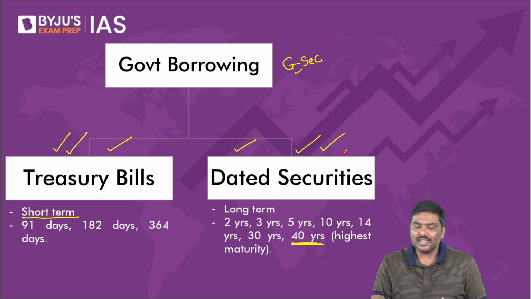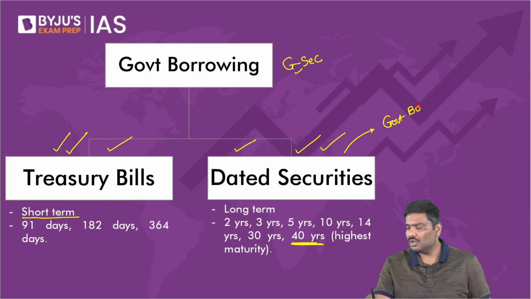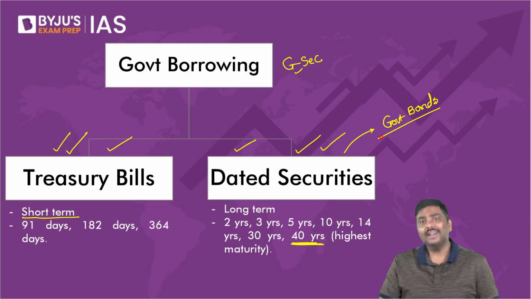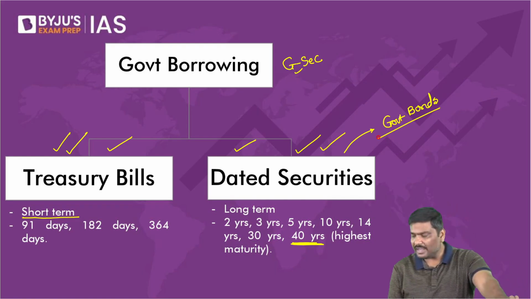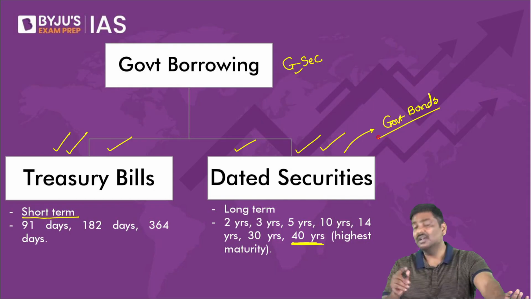Now, next point: can I say dated securities can also be called government bonds? Let me know. Can I say dated securities can also be referred to as government bonds? Anybody has a problem? Focus on what I'm discussing.